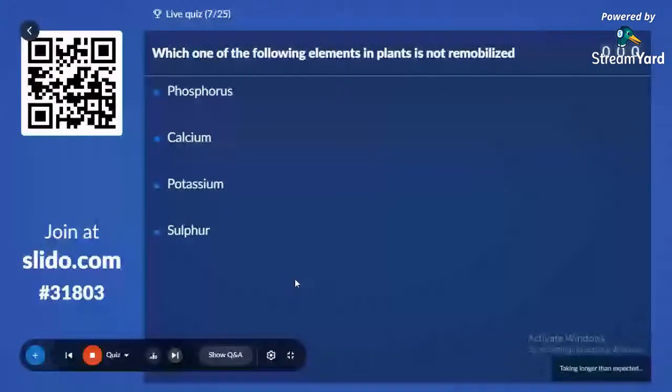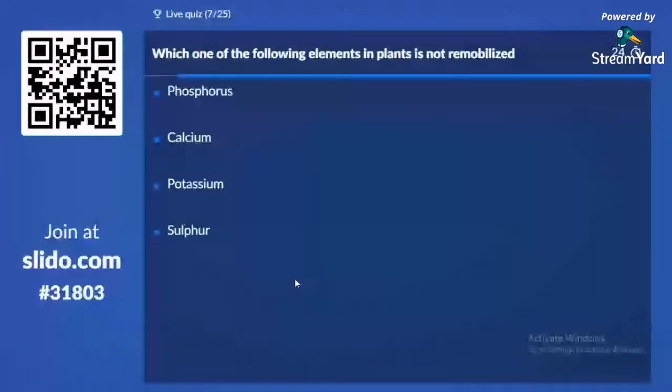Option A, phosphorus, option B, calcium, option C, potassium, and option D, sulfur. That question is from the chapter mineral nutrition.